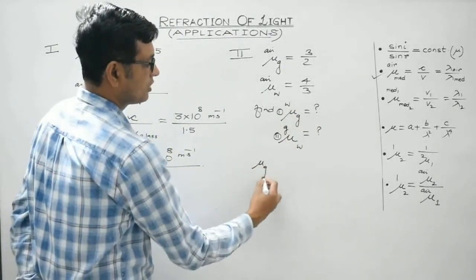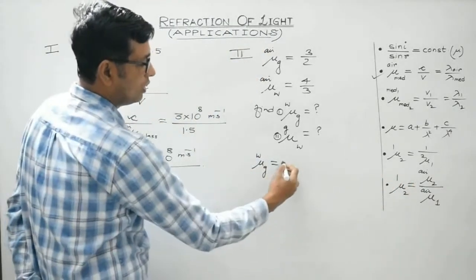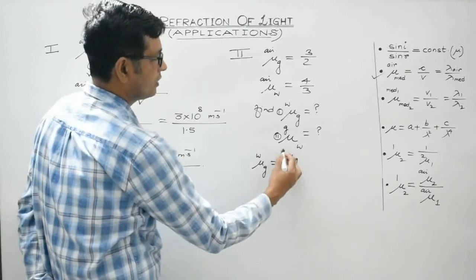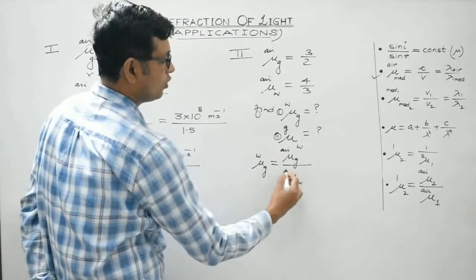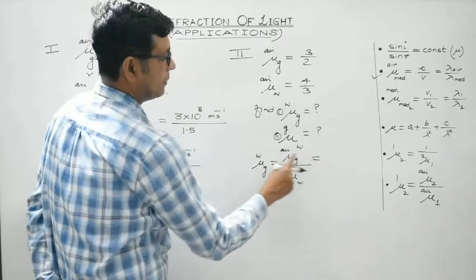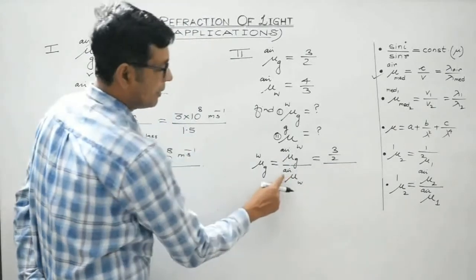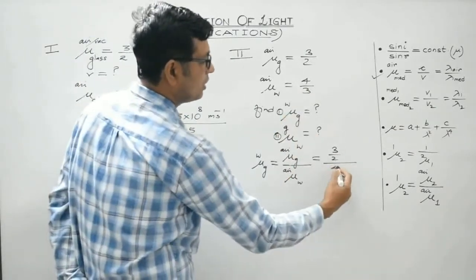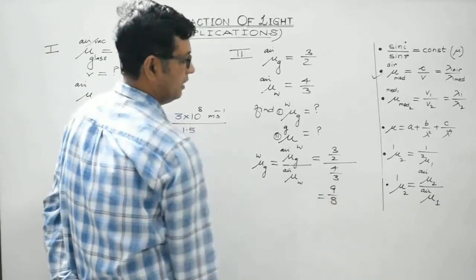As per the formula we have just discussed, it will be equal to absolute refractive index of glass divided by absolute refractive index of water. Absolute refractive index of glass is given to be 3 by 2, divided by absolute refractive index of water, which is given to be 4 by 3. So it will be equal to 9 by 8.